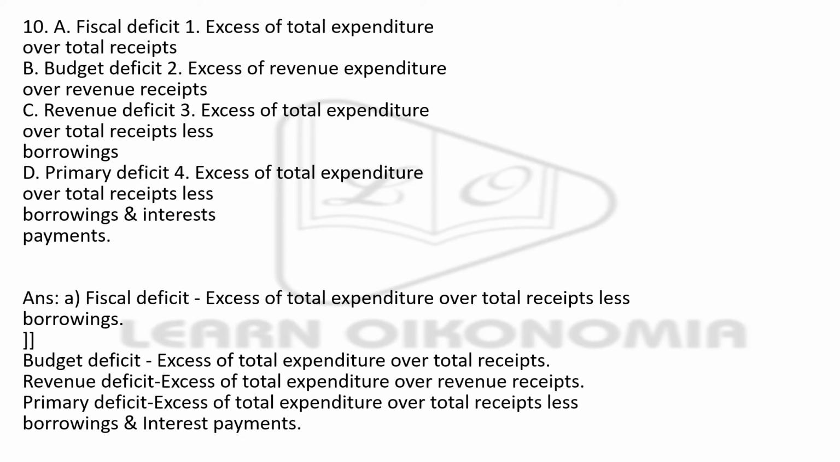Coming to the budget deficit, it is the excess of total expenditure over total receipts, and here borrowing does not come into consideration; we just look at expenditure and receipts. Now coming to revenue deficit, it's the excess of revenue expenditure over revenue receipts. Now coming to primary deficit, it is the excess of total expenditure over total receipts less borrowings and interest payments. Another element comes in here, interest payment. That is the primary deficit.